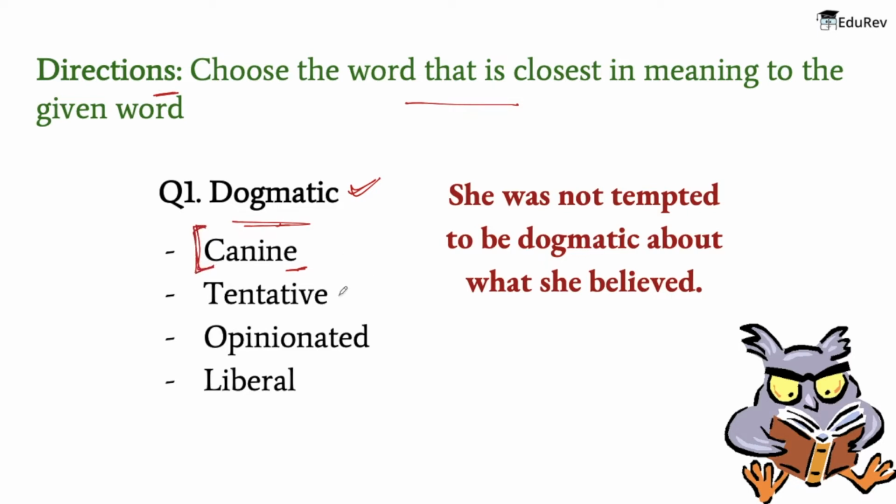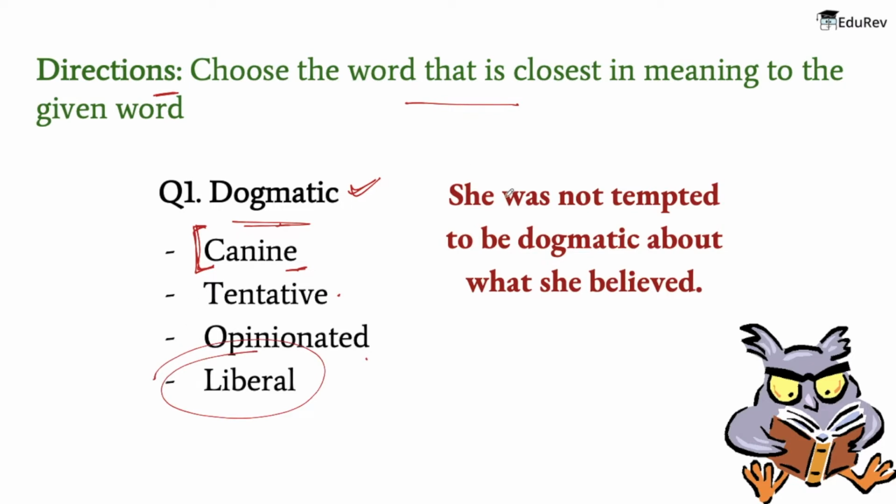The second word is tentative. Tentative means something that is unconfirmed. The third word is opinionated, which means something that is characterized by assertiveness and dogmatism. And lastly, liberal. Liberal means willing to respect or accept behavior or opinions that are different from one's own.